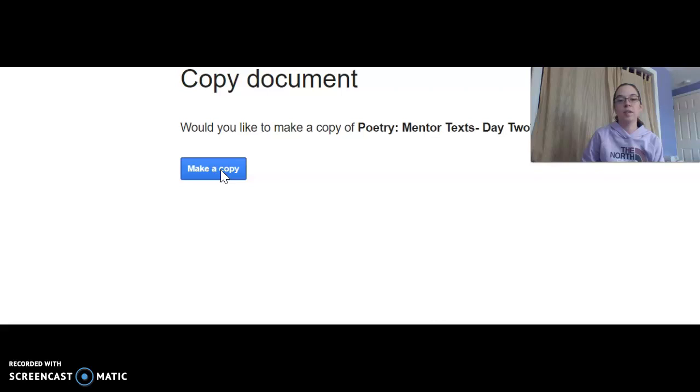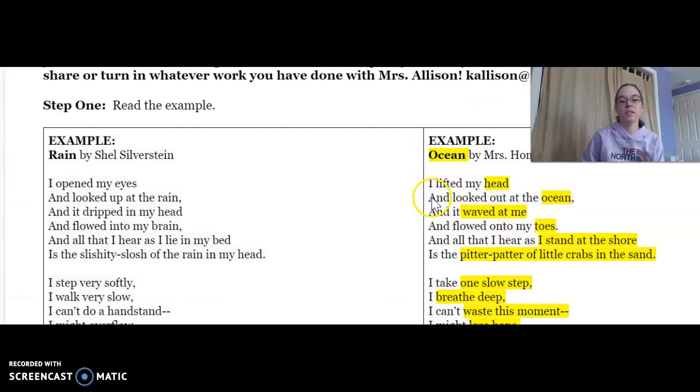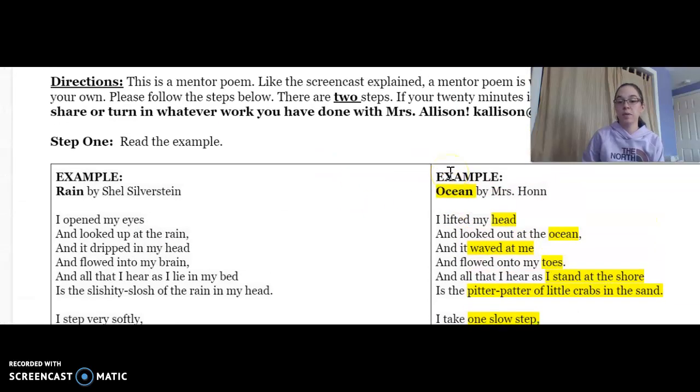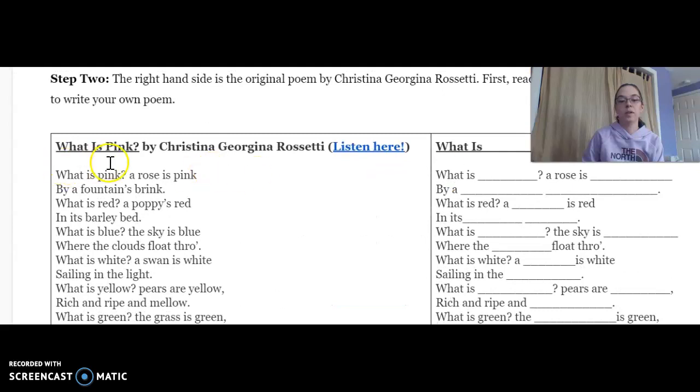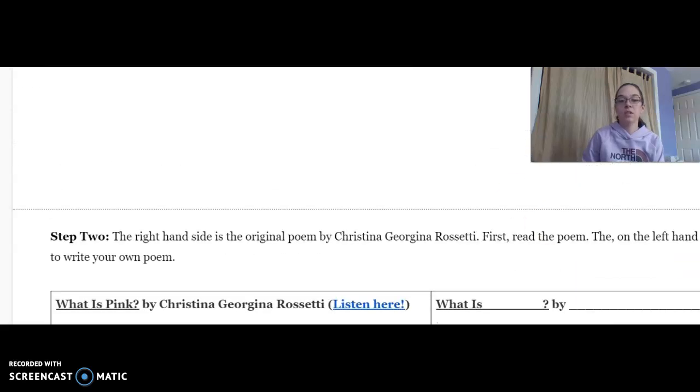Okay, so you'll make a copy of it. Remember, you also need to make sure you're sharing it with me. Okay, awesome. So here's what it looks like today. This is the example we went over, and then today your poem is called What is Pink? You can listen to it and then fill in your own right here. All right, so those are the first two steps.